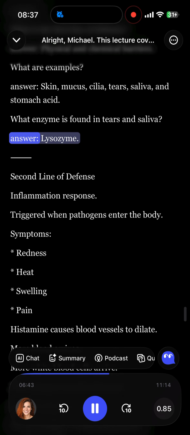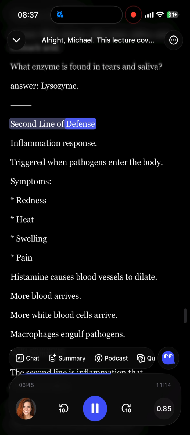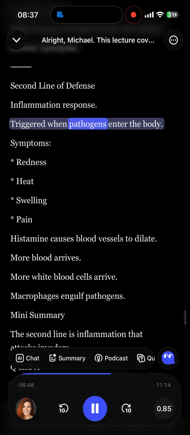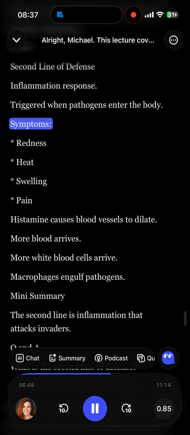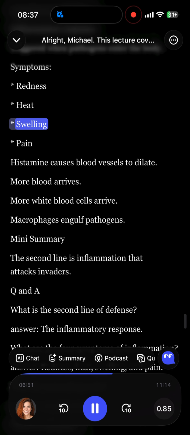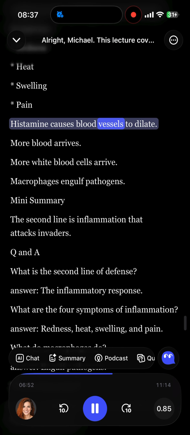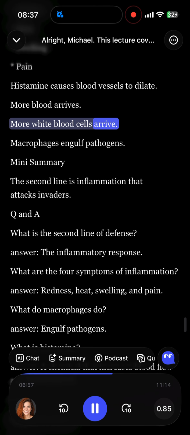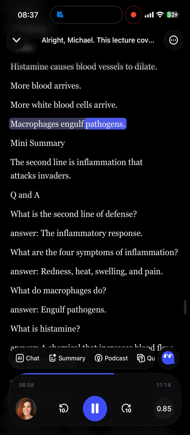Inflammation response. Triggered when pathogens enter the body. Symptoms, redness, heat, swelling, pain. Histamine causes blood vessels to dilate. More blood arrives, more white blood cells arrive. Macrophages engulf pathogens. Mini summary. The second line is inflammation that attacks invaders.